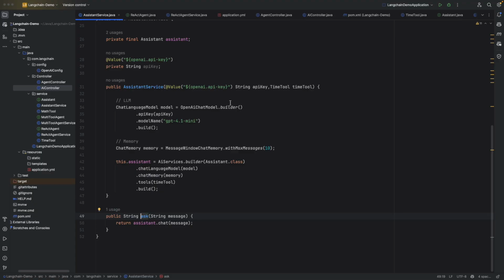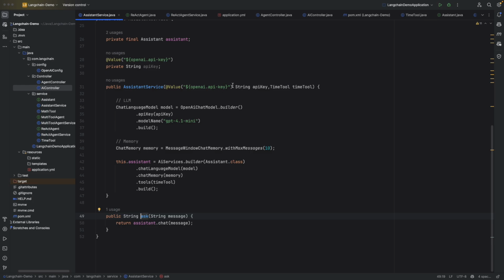So here first of all we need an OpenAI API key. You can either use an OpenAI API key or any other API key that you have. For example, you can go with Gemini or any other LLMs, or you can also go ahead with Ollama if it is there in your local machine. You can just hit that LLM also if it is needed.